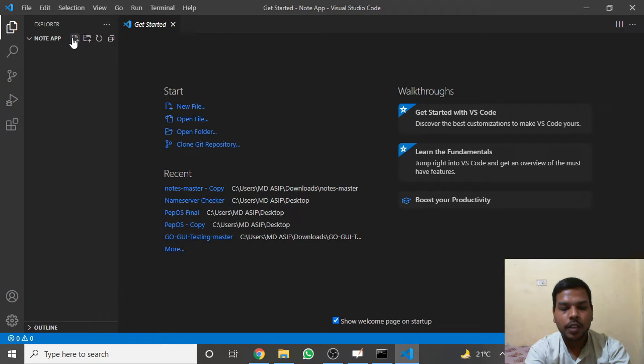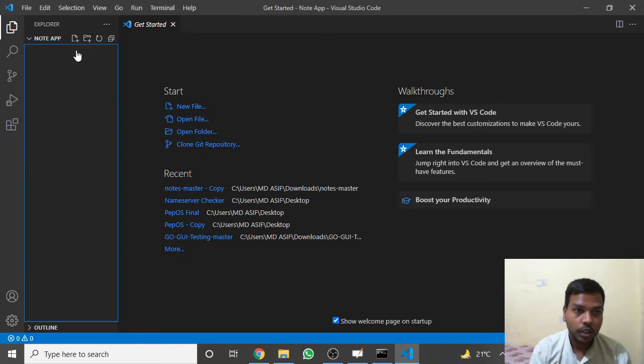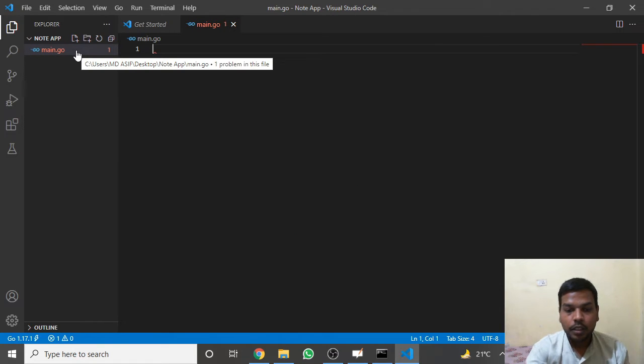Like in the playlist, we developed a calculator app, and similarly we developed a gallery app and many more apps. And our first task is to create a file. So first we will create a file main.go. Okay, done.